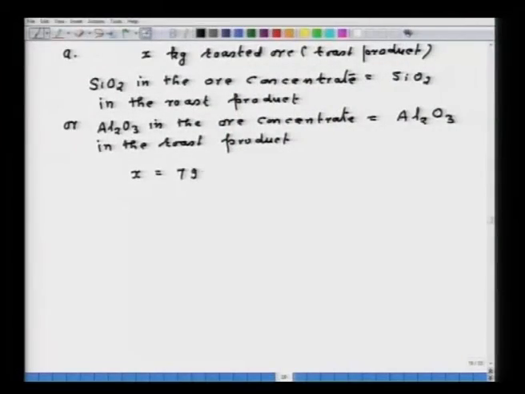Calcium oxide in the ore concentrate should also be equal to calcium oxide in the roast product. But the problem with calcium oxide is that the analysis is mostly rounded off and the percentage of calcium oxide is very, very small, so the balance is liable to error. That is why my suggestion would be to take SiO2 and Al2O3 for the balance to find the weight of roasted ore. If we do either the Al2O3 or SiO2 balance, the value of x comes to be equal to 791 kg.